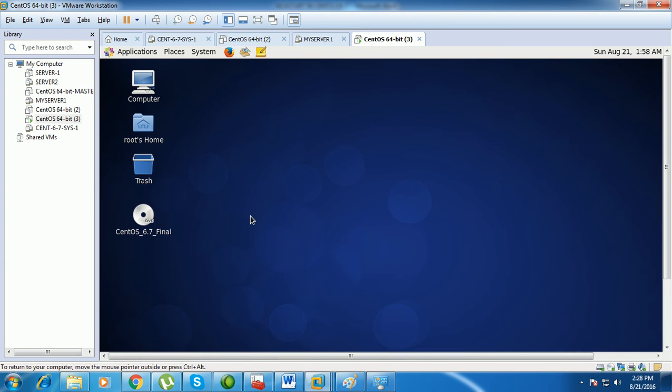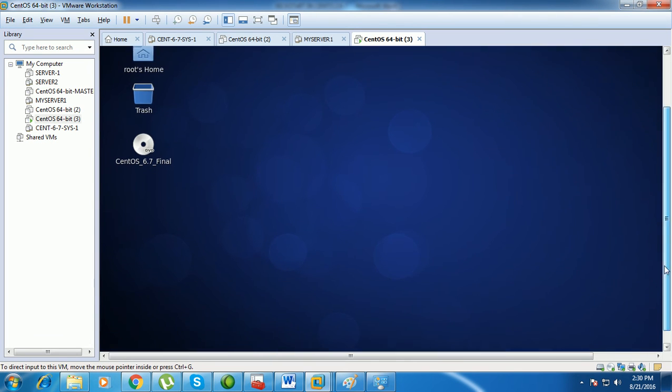The next step. So now we got a DVD icon. The next step, you need to copy the files from your Linux DVD to the /var/ftp directory.